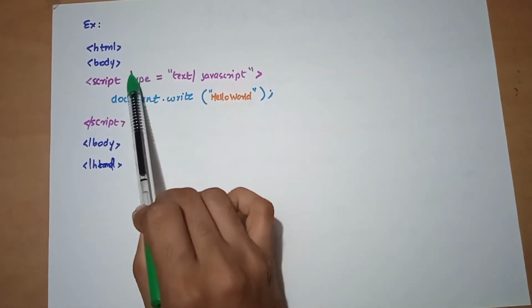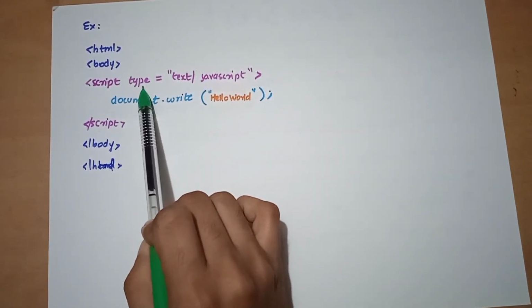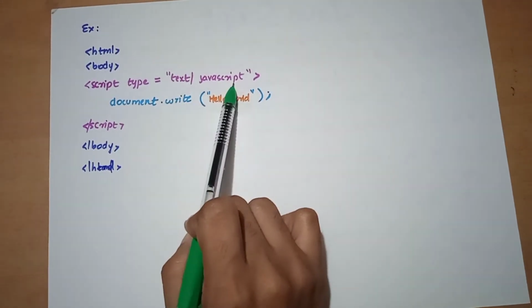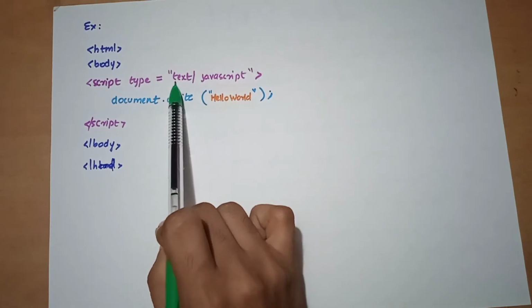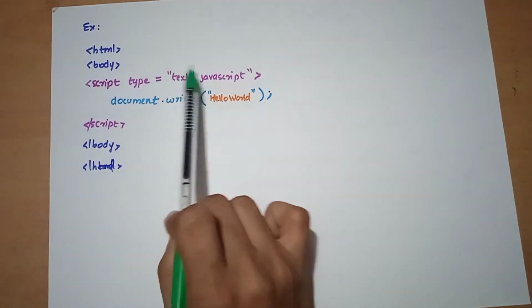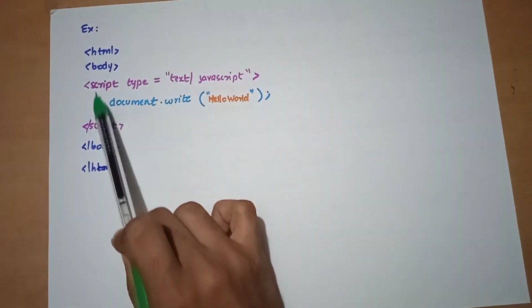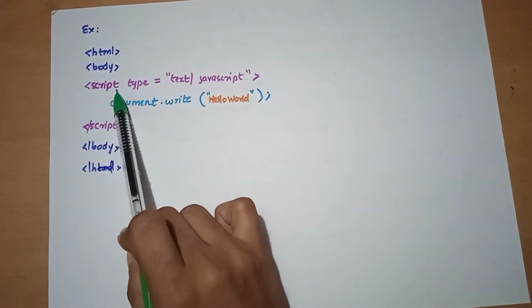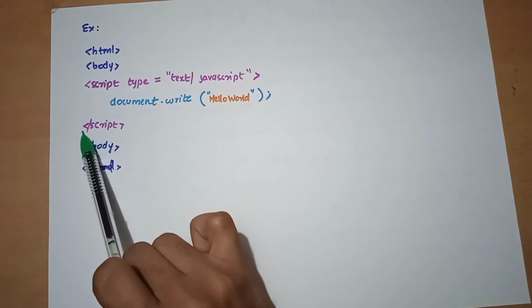For that we have to mention which type of script we are using. So script type is equal to text/javascript. Then we just close that angular bracket only, not the script. The script is closed later.